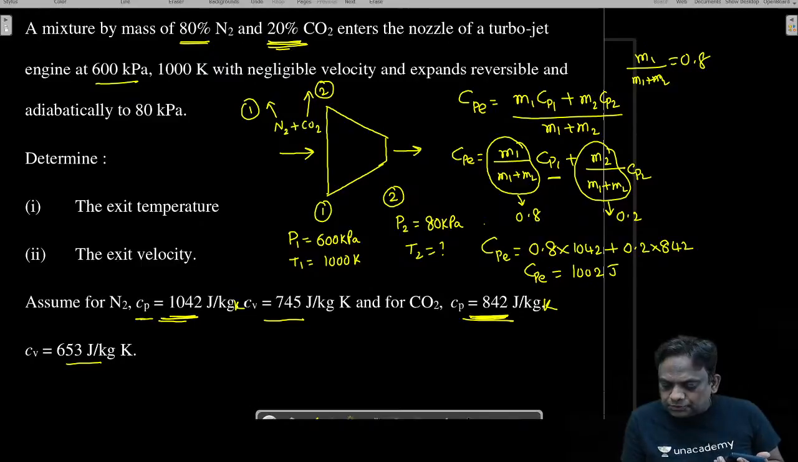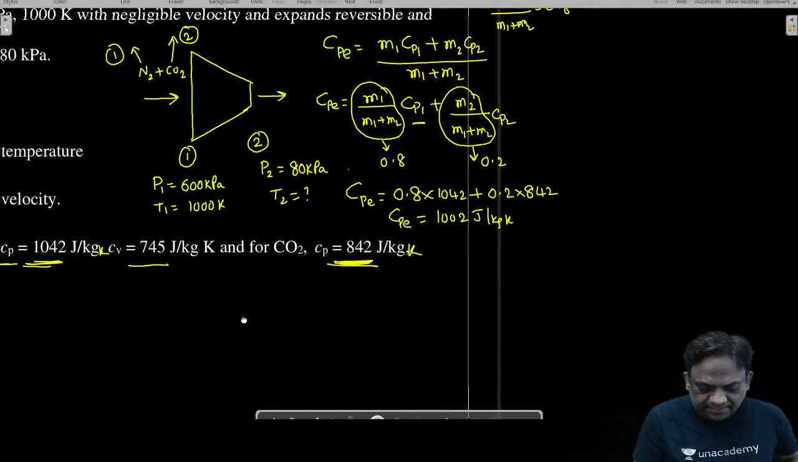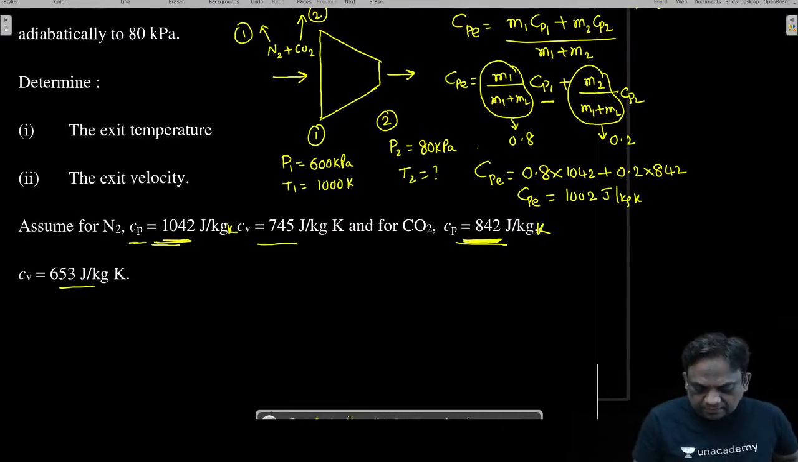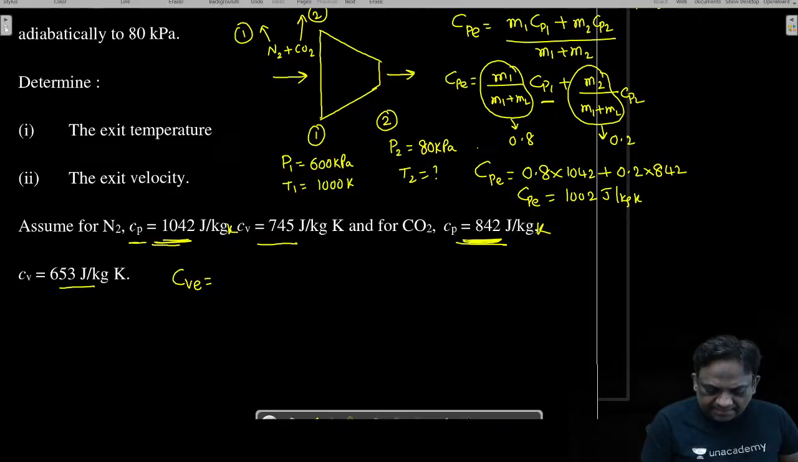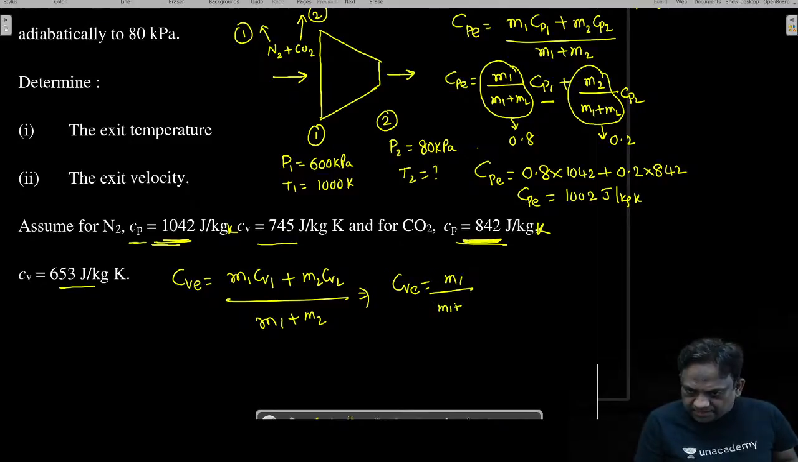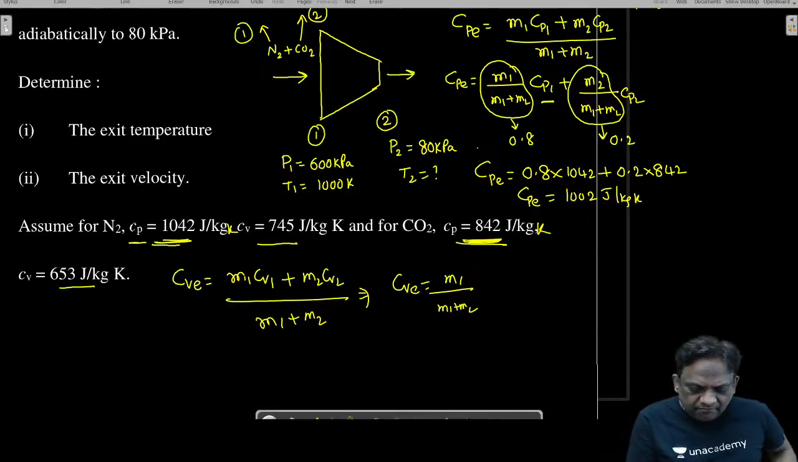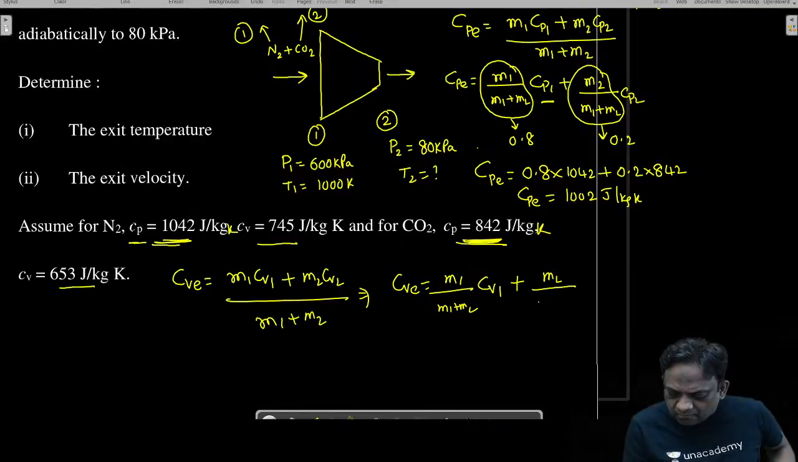1002 joule per kg per Kelvin. On similar grounds, let me calculate CVE. CVE can be written as M1 CV1 plus M2 CV2 by M1 plus M2. So therefore, the equivalent specific heat is given by M1 by M1 plus M2 CV1 plus M2 by M1 plus M2.